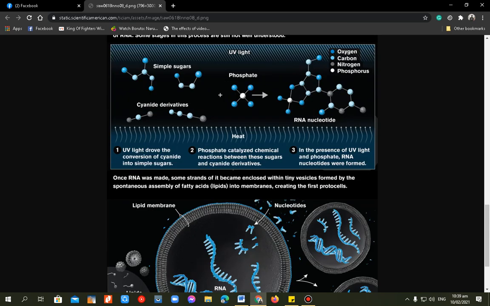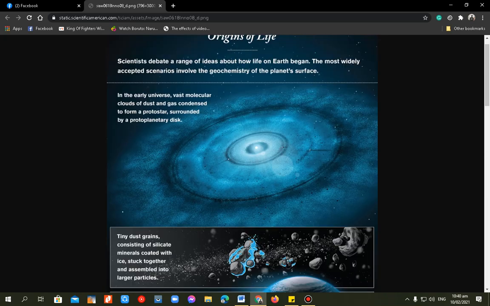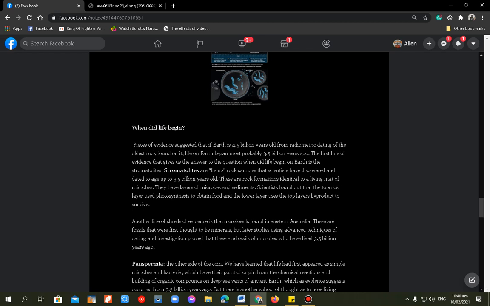So once RNA was made, some strands of it became enclosed. So meron na siyang mabuong enclosed within tiny vesicles formed by the spontaneous assembly of fatty acids na nakilala din as lipids into membranes, creating the first protocells. So as the membranes incorporated more fatty acids, they grew and divided. And at the same time, internal chemical reactions drove replication of the encapsulated RNA. So yun po yung a brief origins of life. So moving on, paano ba nagsimula yung life?